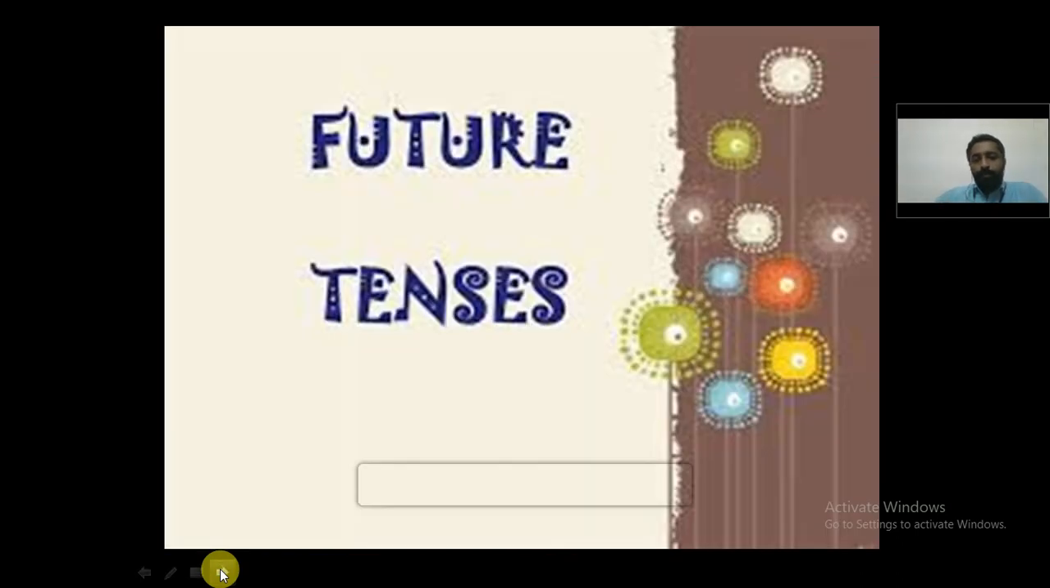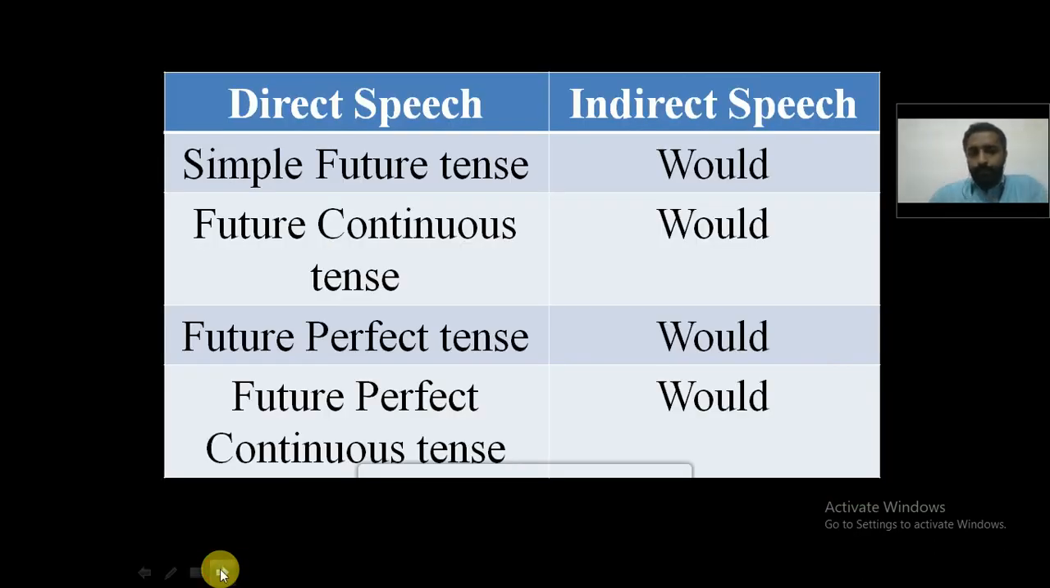Now moving on to the next tense, that is future tense. What changes will happen in the future tense? In the future tense, the only thing that you must keep in mind is that there is no change in the tense as you did for the present tense, which means the present tense will be changed into past tense. Coming to the future tense, the tense will not be changed. The only thing that will change is the word "will" will be changed into "would". That is the only change that will happen when you are converting the future tense from direct into indirect speech.